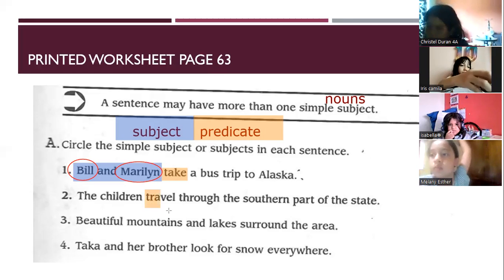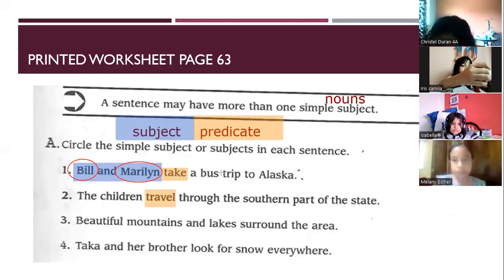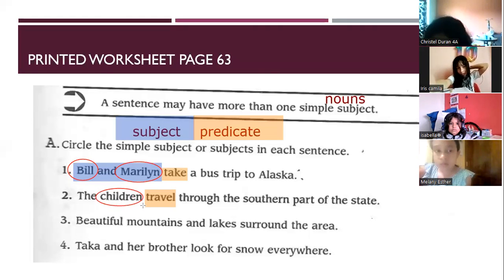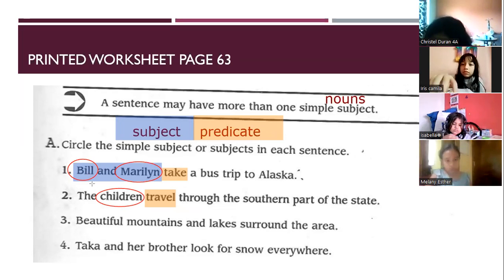Travel is the action. So that's the beginning of the predicate. And the subject is the children. Exactly. But in this case, we have just one noun. This one is a simple subject. Number one has a compound subject because it has two nouns.